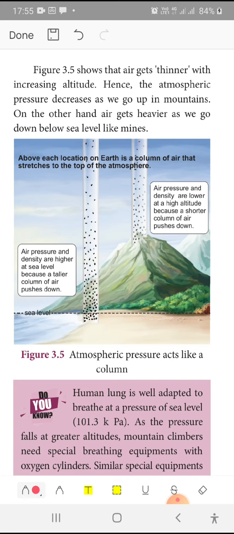Atmospheric pressure shows that the air gets thinner with increasing altitude. If you go above the distance we have studied, 300 kilometers, the atmospheric layer won't be there. That means the atmospheric pressure decreases. And when we go up into the mountains, there is very little pressure. Because there is little pressure, we need some oxygen to balance the body pressure. Inside we have blood pressure, outside the pressure is less, so the pressure inside our body may increase. In order to balance that, we carry oxygen and so on.